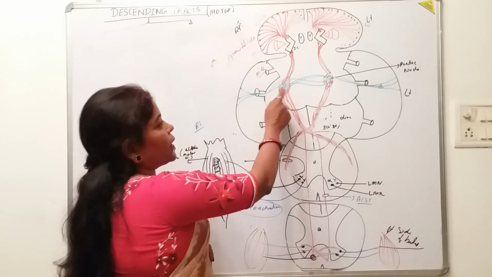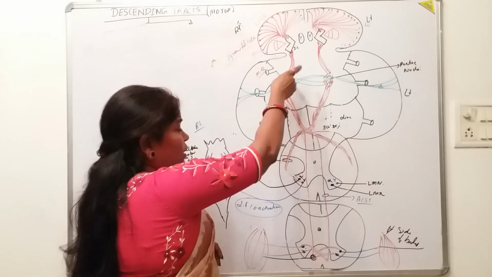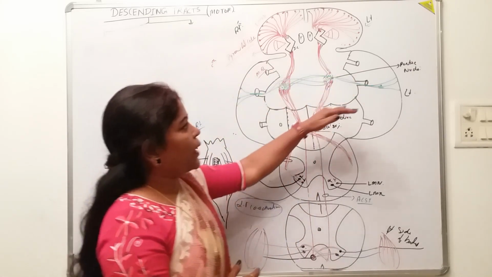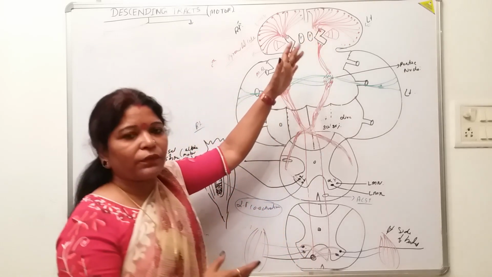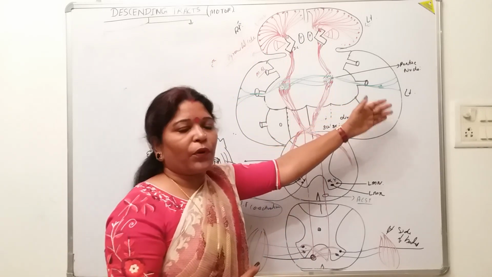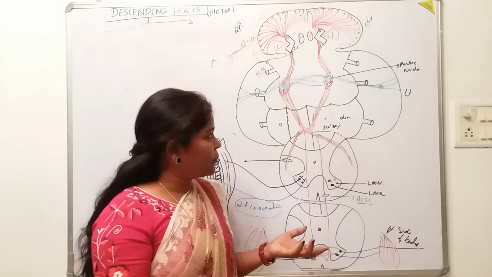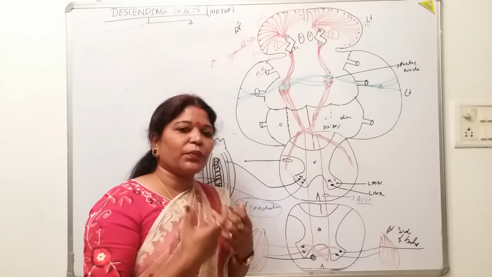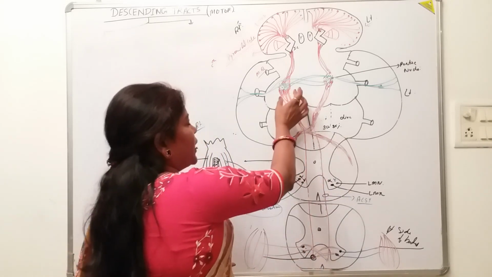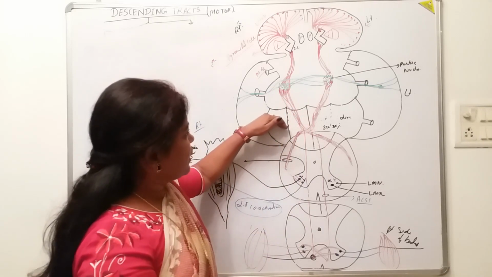Now here in the pons, there are the pontine nuclei, where some fibers synapse and move to the opposite cerebellar hemisphere and tell it about the planned motor movement of the cerebral cortex. It needs help, because proprioceptive impulses have already been gathered from the locomotor system, and that is needed for the precise, accurate movement of the motor activity. Now again these fibers move downwards in the medulla oblongata.